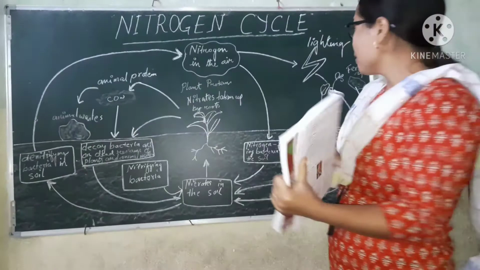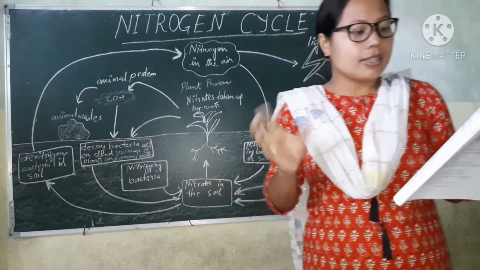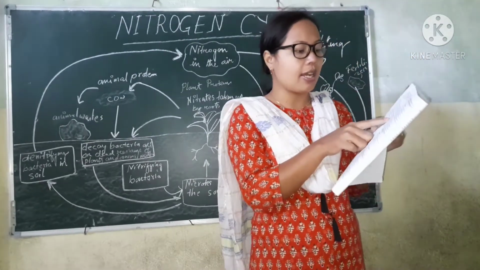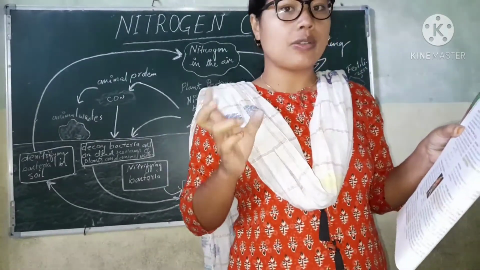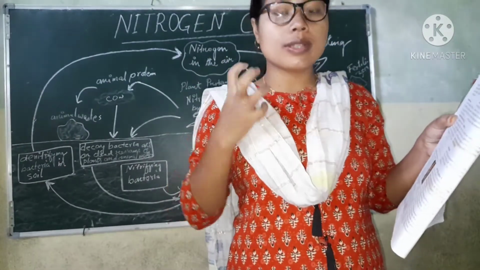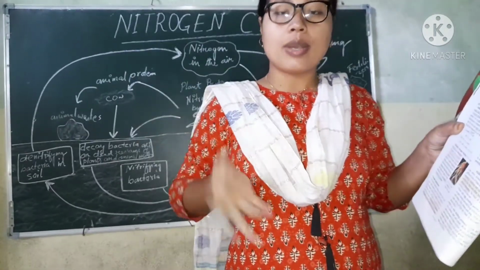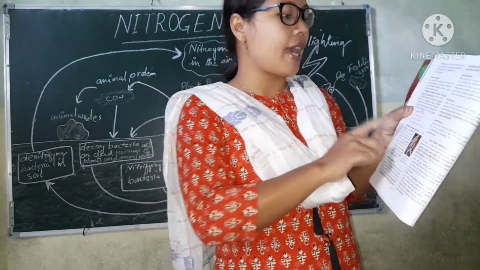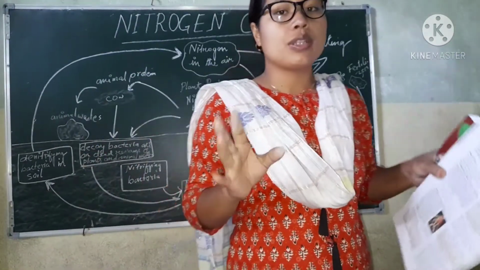Let's see. When lightning happens, mostly what happens is the temperature becomes high. Lightning causes high temperature, okay? And what does it result in? It results in a reaction between nitrogen and oxygen. So when nitrogen and oxygen react, they produce oxides of nitrogen, okay? And then what happens? They dissolve in rainwater. When they dissolve in rainwater, they form dilute nitric acid, and this nitric acid reacts with the alkalis in the soil to turn into nitrates.